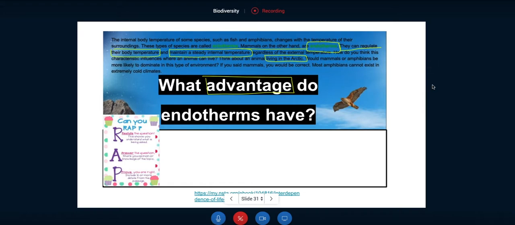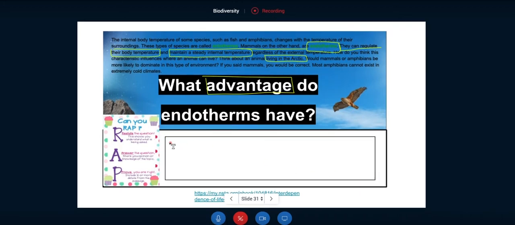I'm going to use my text tool, and I have to follow the WRAP questions. So it says, restate the question. So what advantage do endotherms have? I'm going to drag my text box here, and I'm going to say, capital A. I don't want yellow. I want black so everybody can read it nice and big.